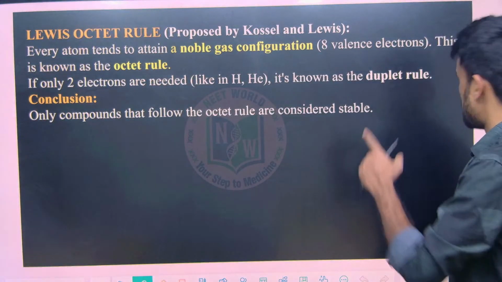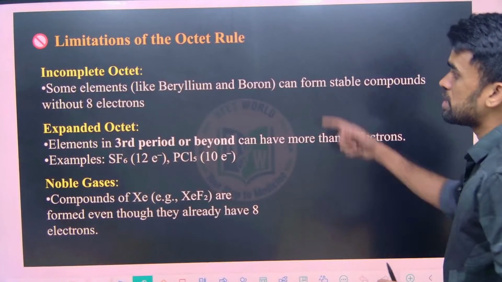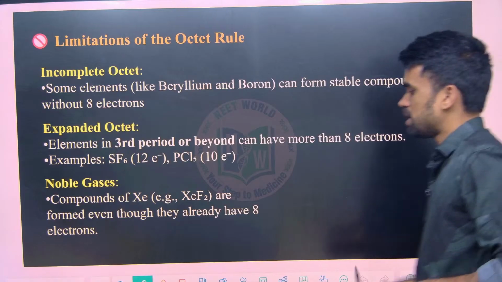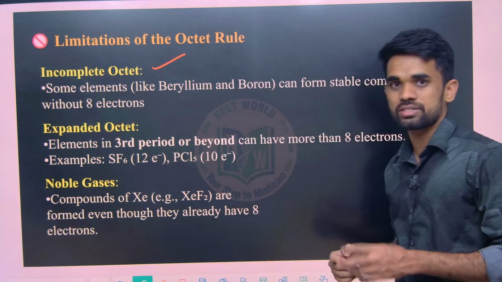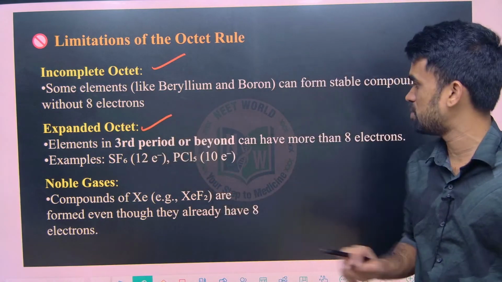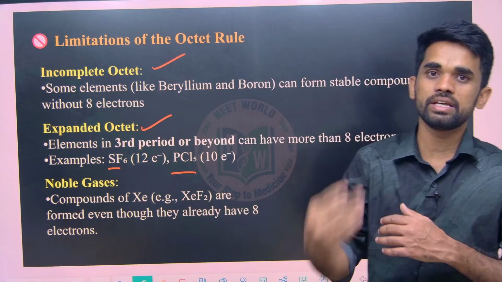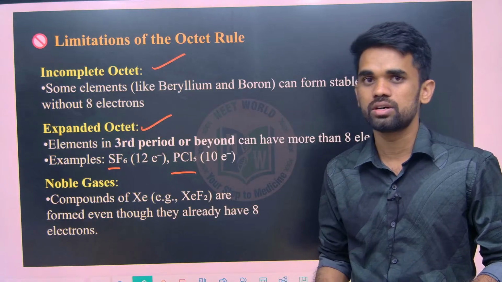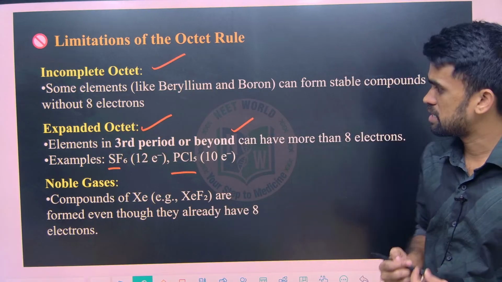Everything is over. You can go through these lines that I have explained already. So these are the limitations I told you now. What is the limitation I told you? Incomplete octet: some elements with less than 8 electrons are also stable. And when it comes to expanded octet, some species like PF5, PCl5, SF6 exist with more than 8 electrons, and they are also stable. That is also a limitation.